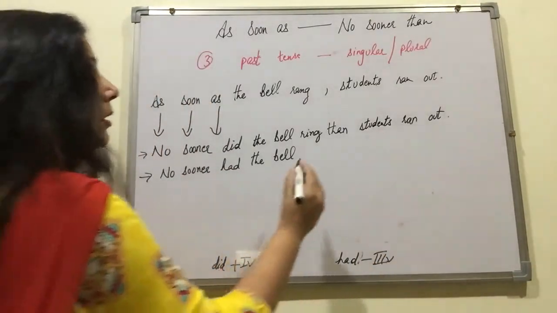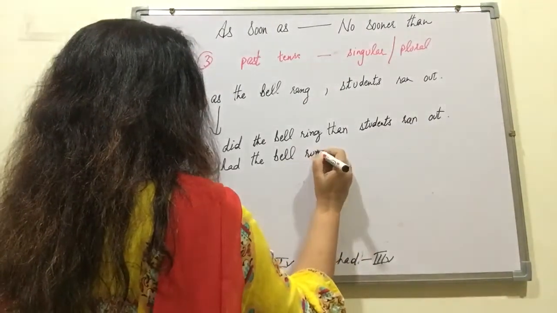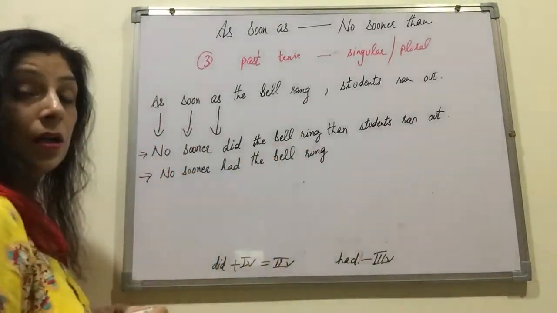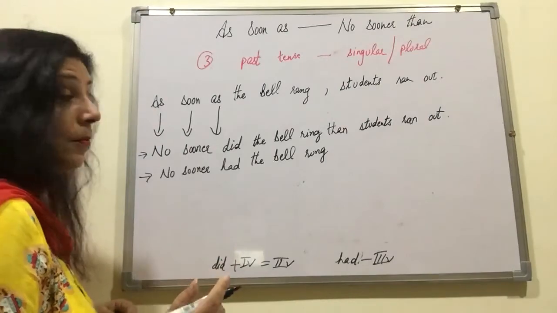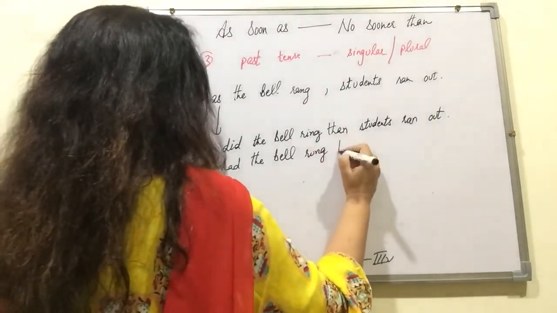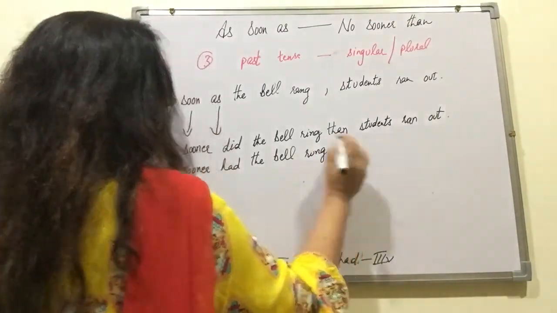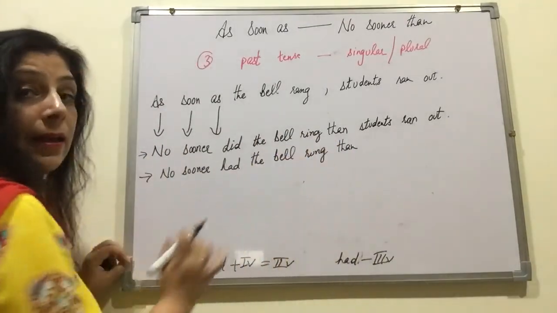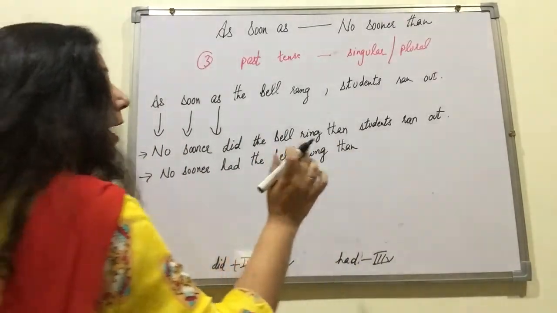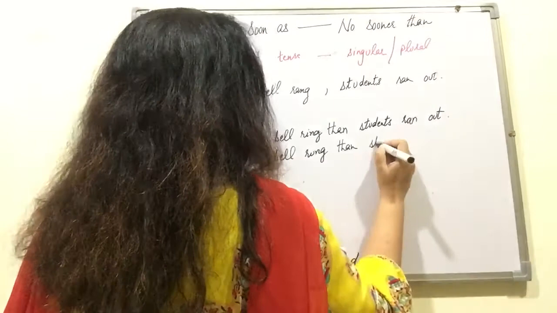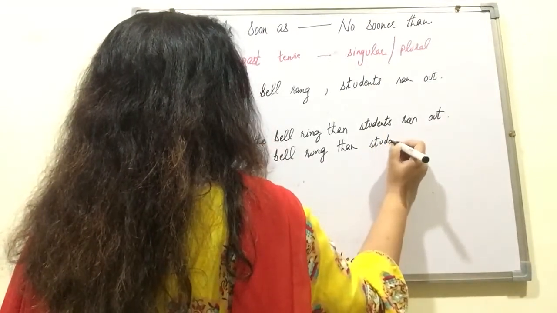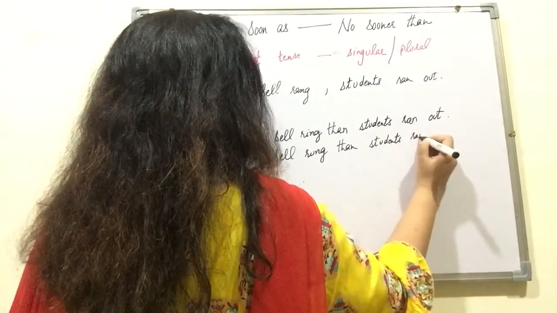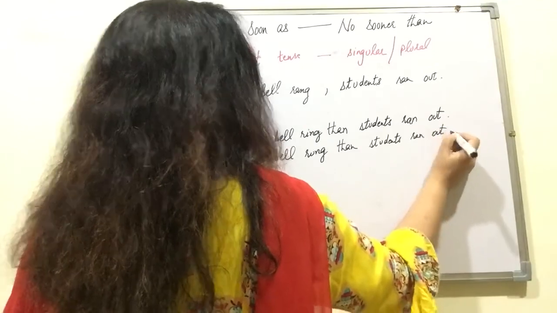So no sooner had the bell rung, third form, than. The compulsory word for no sooner is than in the centre. No sooner had the bell rung than, rest of the sentence does not change, I have already told you. Students ran out.